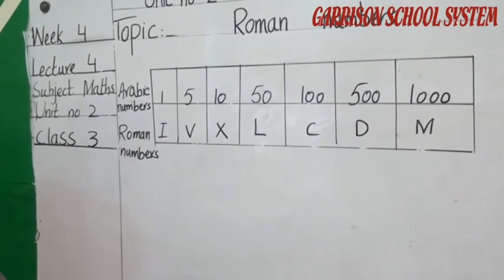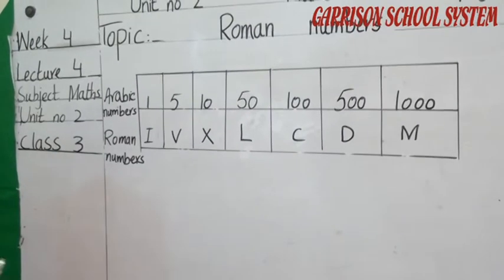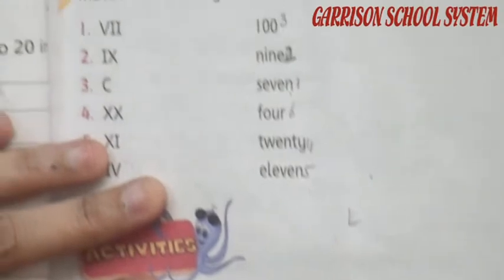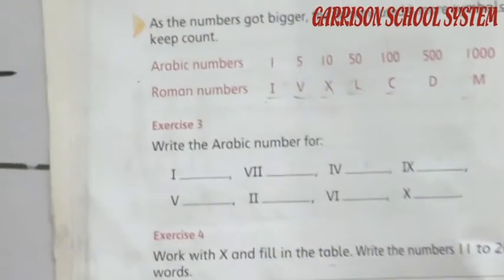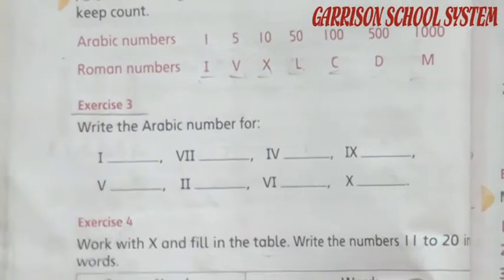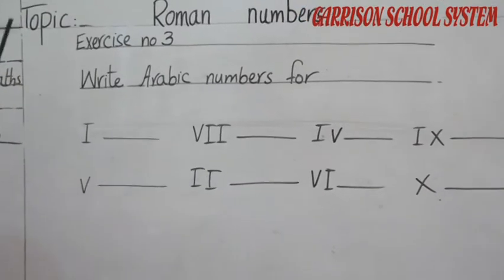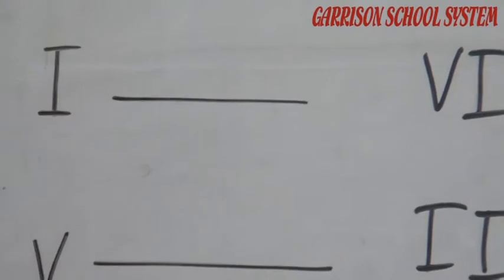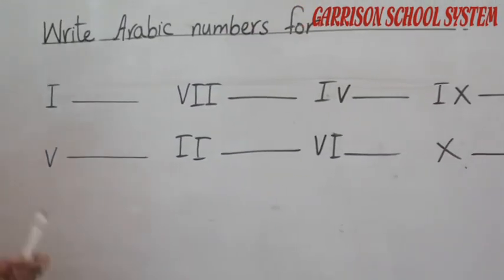Now look at exercise number 3. Move to exercise number 3. I have told you about these symbols: I, V, X, L, C, D, M. Now exercise number 3: write the Arabic numbers. As you can see, which counting is written here? This is our Roman counting, and we have to write here Arabic numbers.